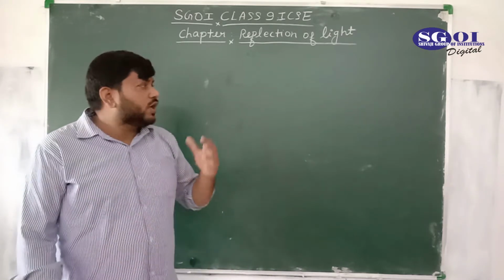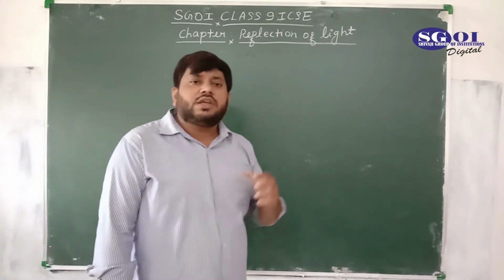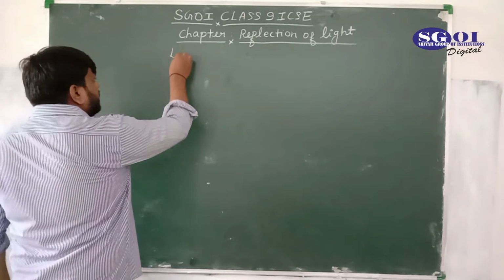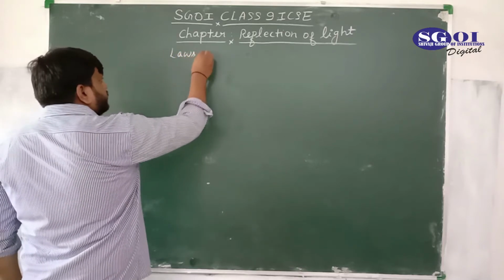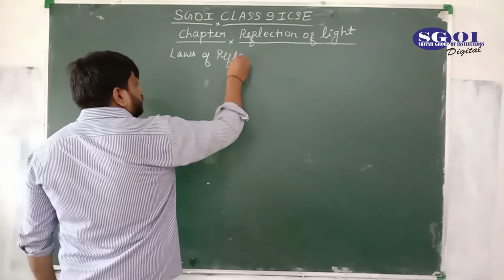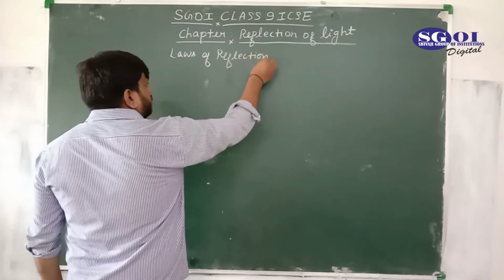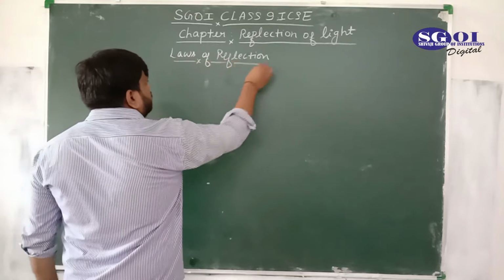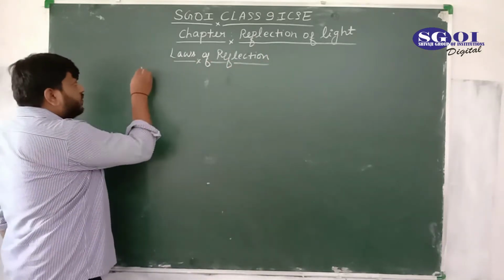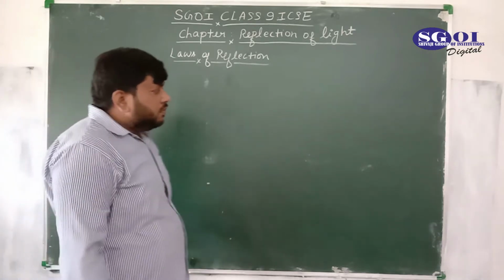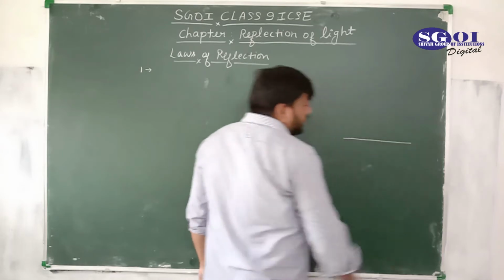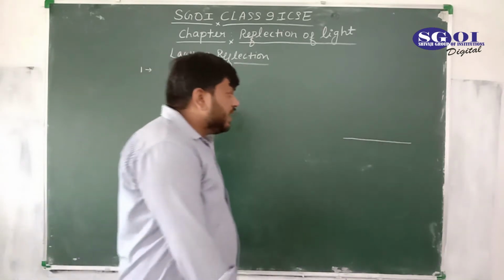But before talking about regular and irregular reflection, we will start the topic of the laws of reflection. There are basically two laws, 1 and 2. Suppose I am taking an example. Suppose this is a plane mirror.